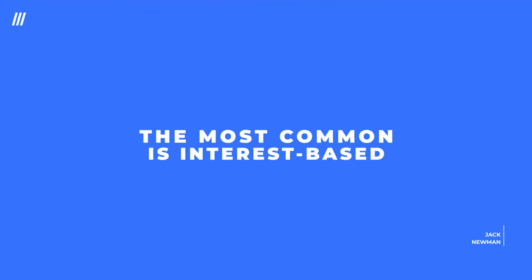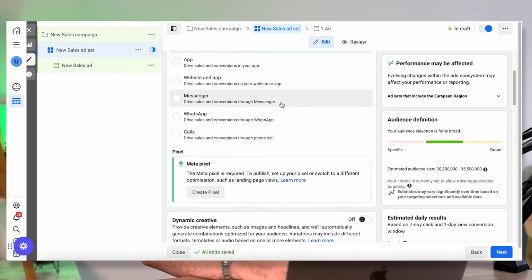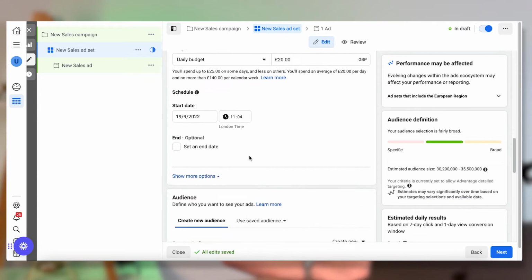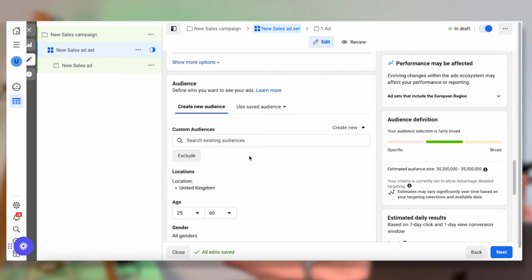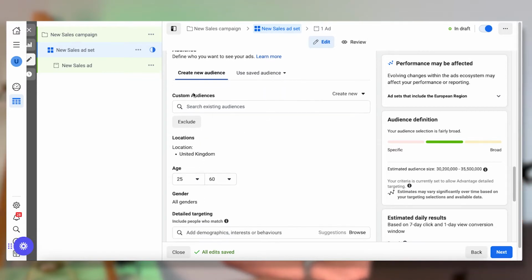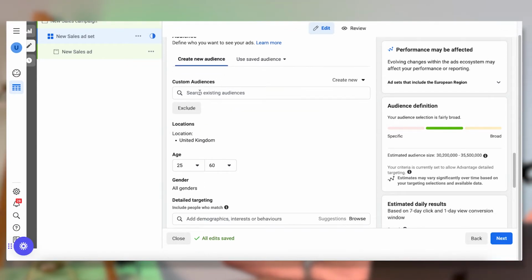So there's lots of different targeting options on Facebook, as I'm sure you're aware. The most common is interest-based. So right here, if you have a look on the targeting options at the ad set level, you'll see we've got a few different options. Again, I'm just going to run through most of them and then talk about the way that I'm doing this. So the first here at the very top, if we just go top to bottom, is custom audiences.